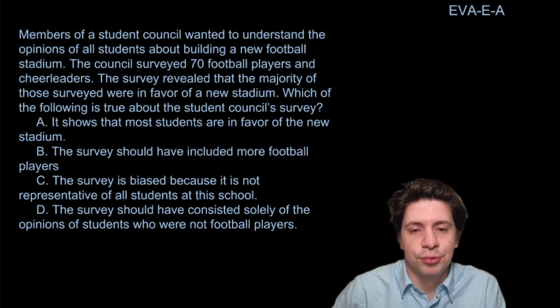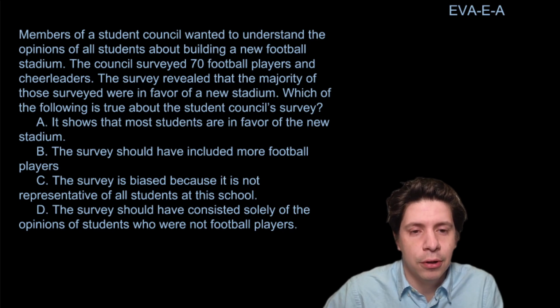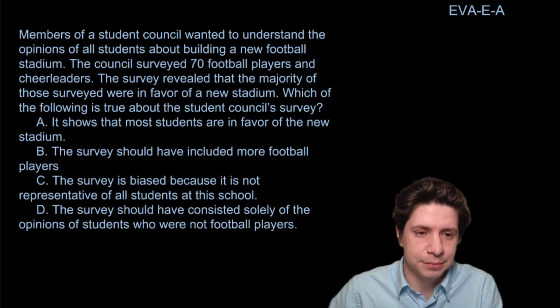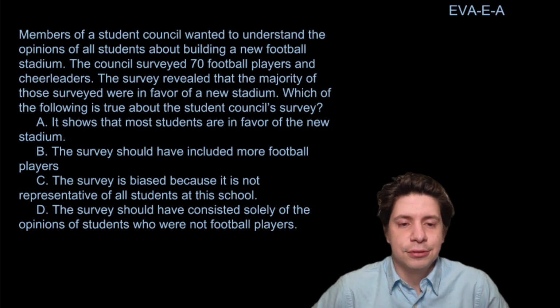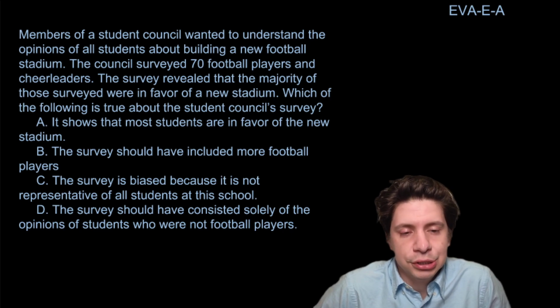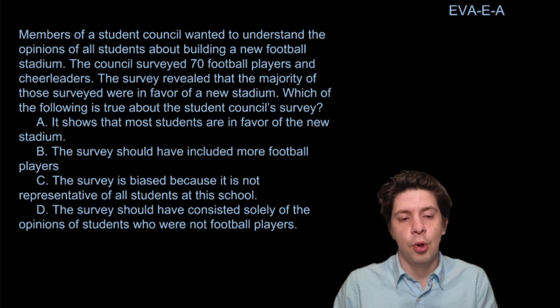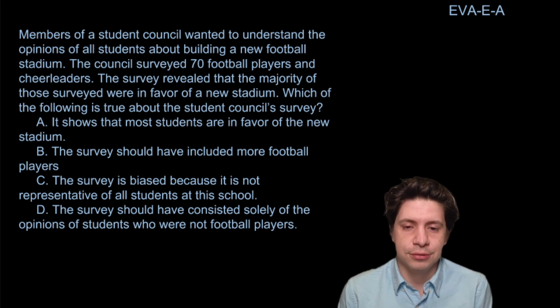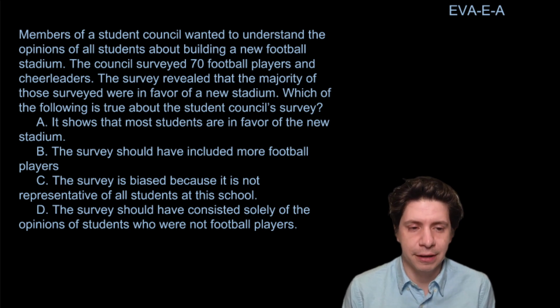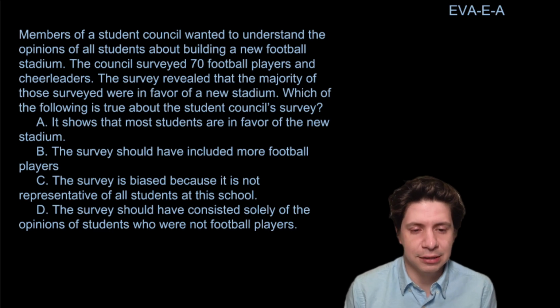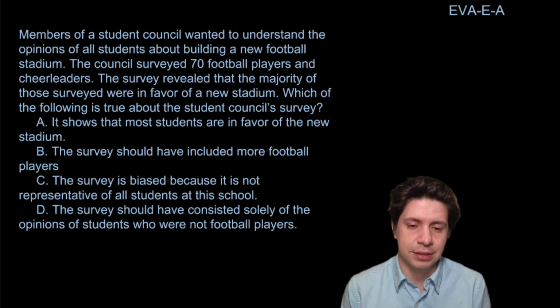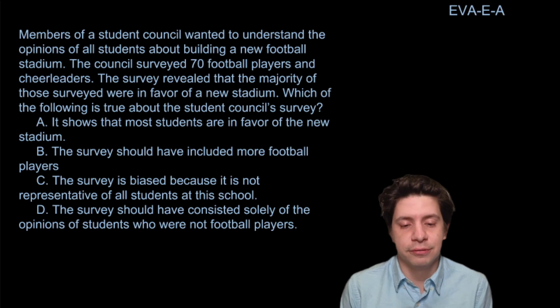Members of a student council wanted to understand the opinions of all students about building a new football stadium. The council surveyed 70 football players and cheerleaders. The survey revealed that the majority of those surveyed were in favor of a new stadium. Which of the following is true about the student council's survey? A, it shows that most students are in favor of the new stadium. B, the survey should have included more football players. C, the survey is biased because it's not representative of all students at the school. D, the survey should have consisted solely of the opinions of students who are not football players.